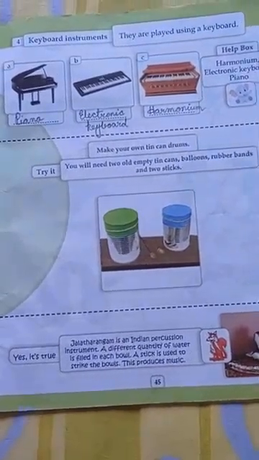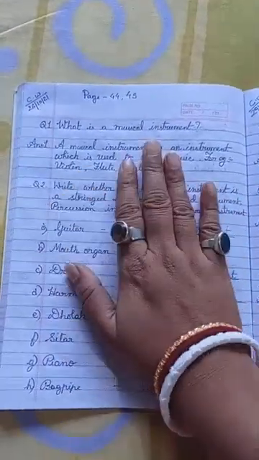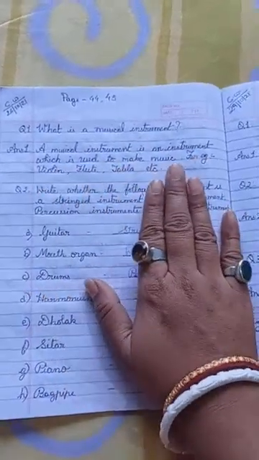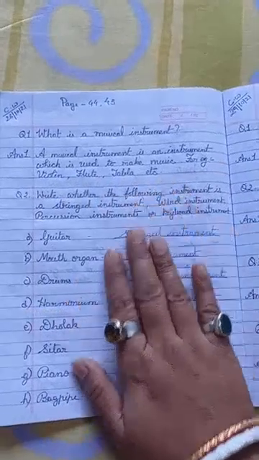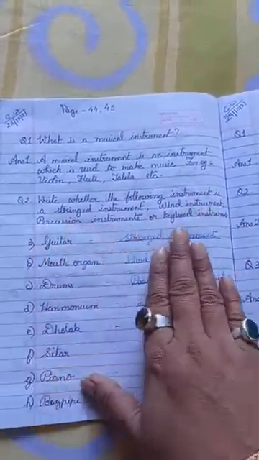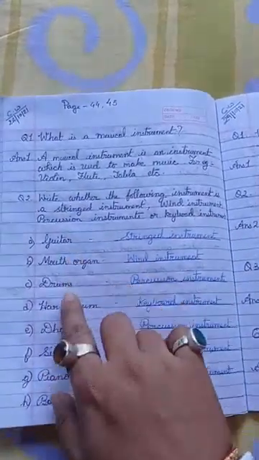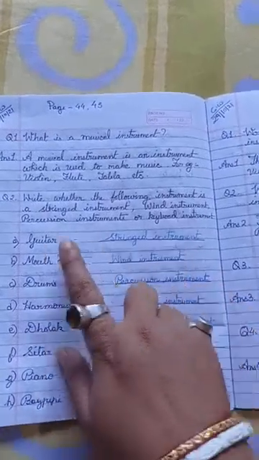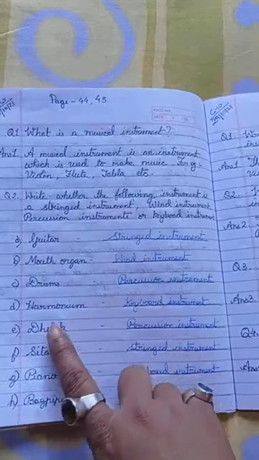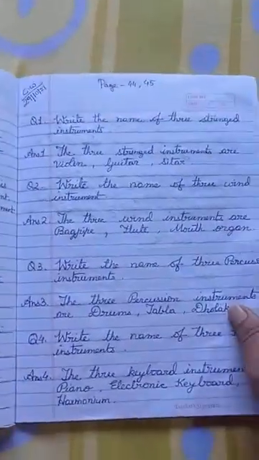Now see what I have given to you. See here, I have given you what is a musical instrument. A musical instrument is an instrument which is used to make music. Example I have given. Then write whether the following instrument is a string instrument, wind instrument, percussion instrument, or keyboard instrument. Instrument names are given here: guitar, mouth organ, and you have to identify what it is. Guitar is a string instrument, mouth organ is a wind instrument, drum is a percussion instrument, harmonium is a keyboard instrument. Like this.